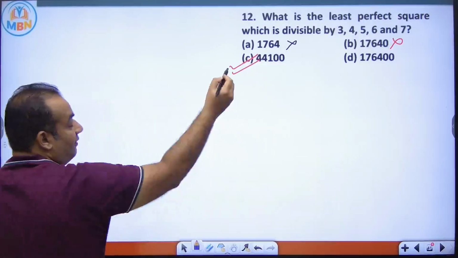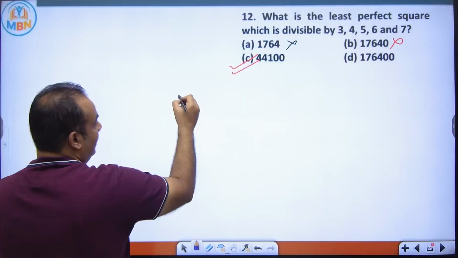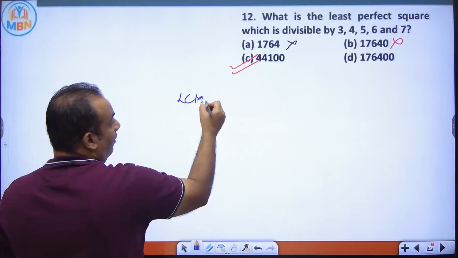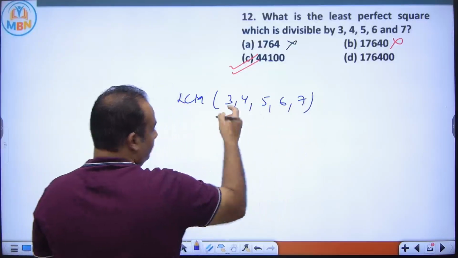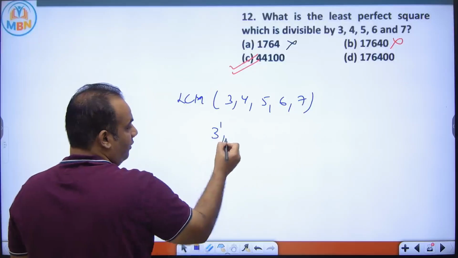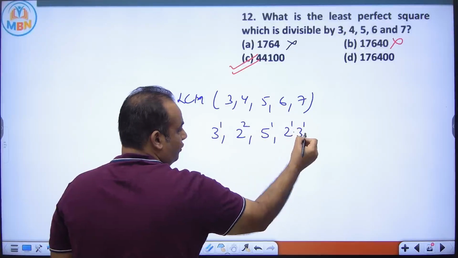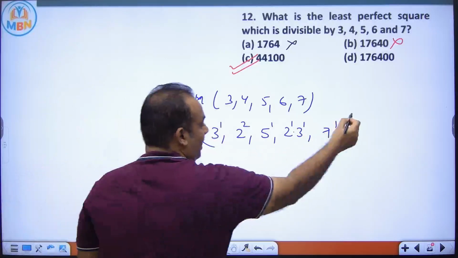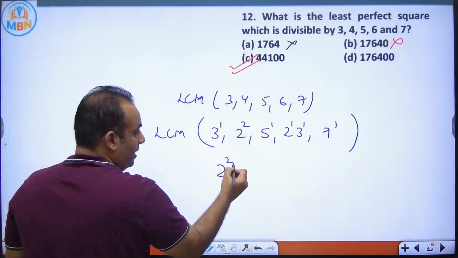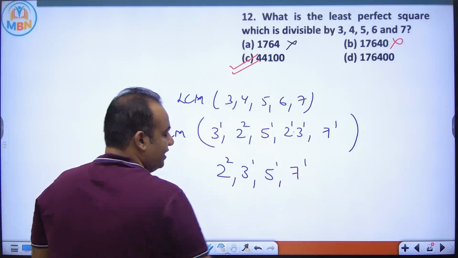Now see, if a number is divisible by 3, 4, 5, 6, 7, it means it is divisible by the LCM of 3, 4, 5, 6, 7. 3 is 3 to the power 1, 4 is 2 square, 5 is 5 to the power 1, 6 is 2 to the power 1 times 3 to the power 1, 7 is 7 to the power 1. So when you take the LCM, the highest power of 2 is 2, the highest power of 3 is 1, of 5 is 1, of 7 is 1.